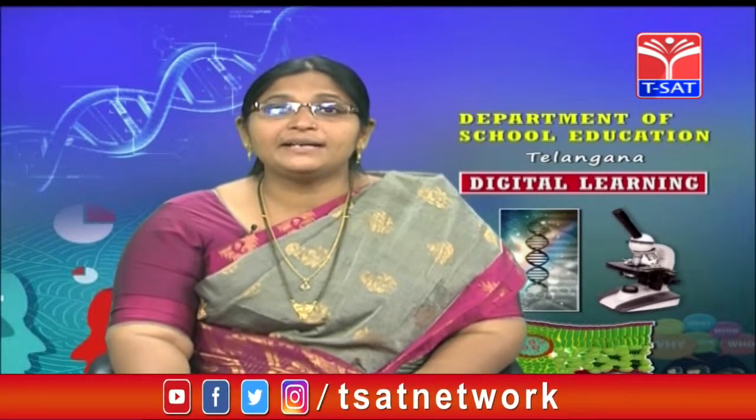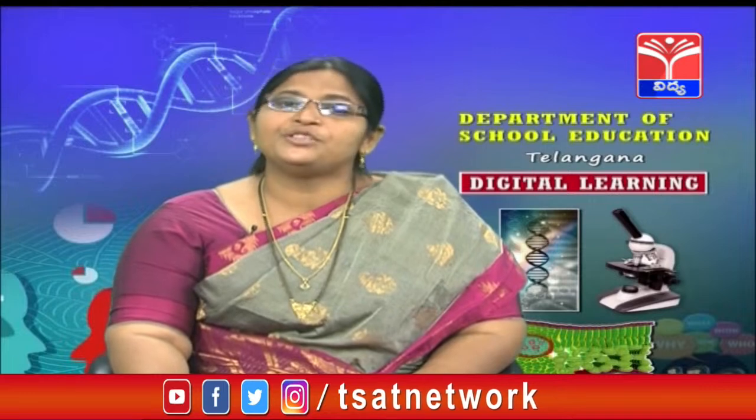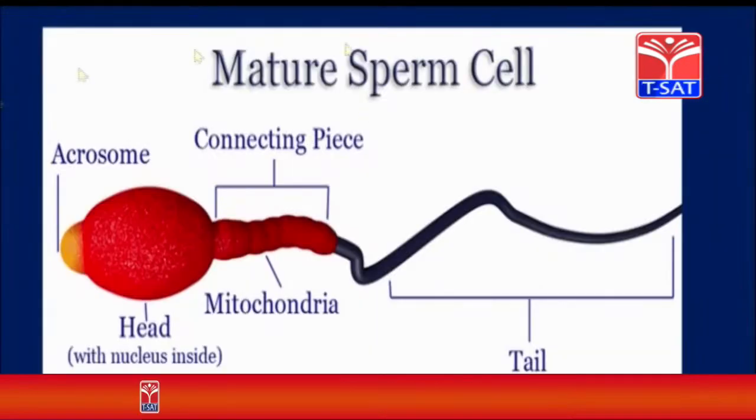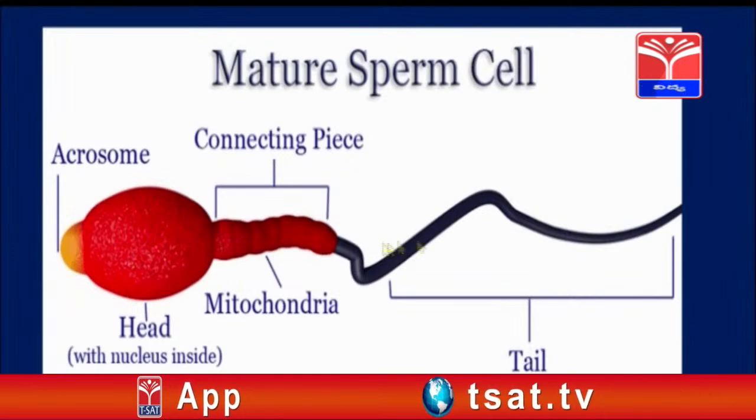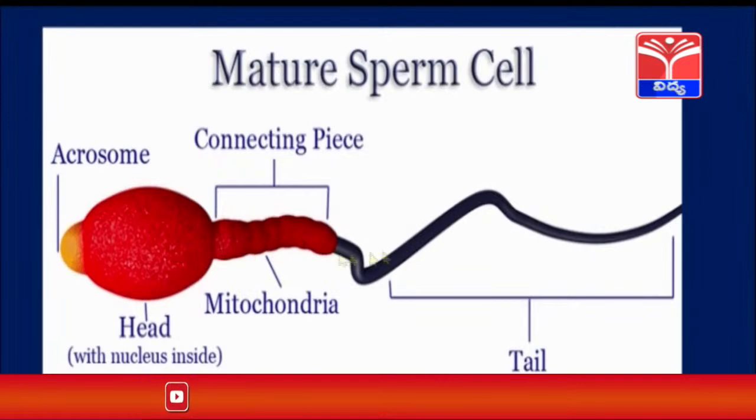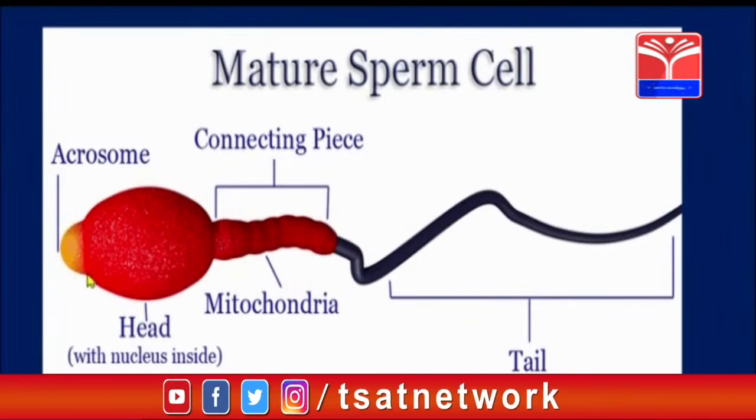Now let us see the structure of sperm. So this is the sperm. It has different parts. It has a head and a tail, connected by a neck. This is the head, this is the tail, connected by the neck. And the head has a pointed structure. This pointed structure is called the acrosome.